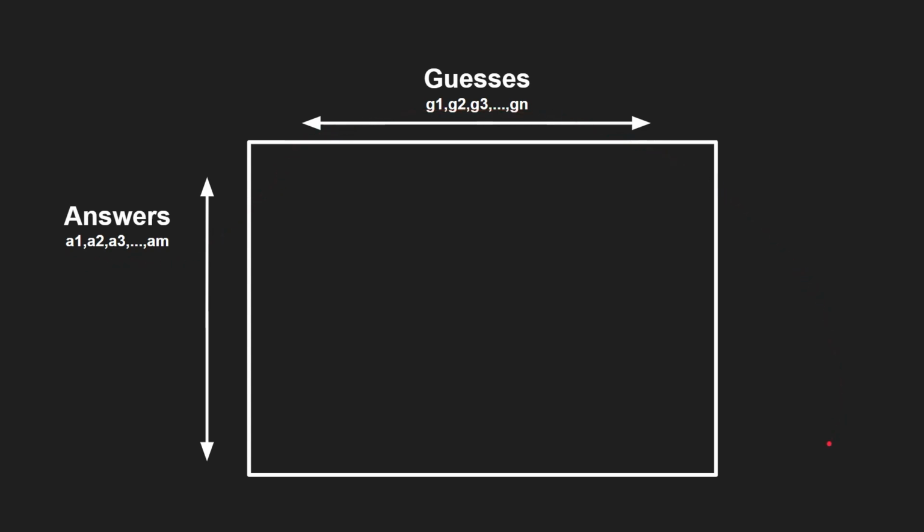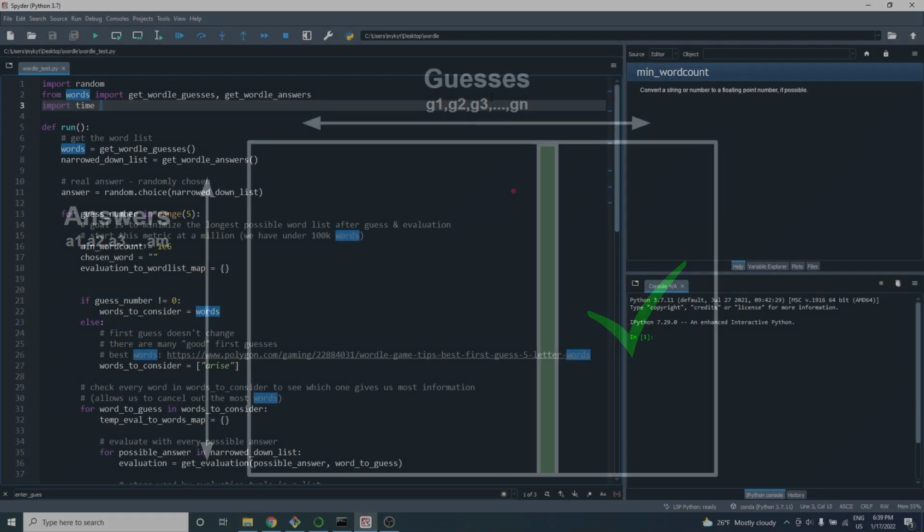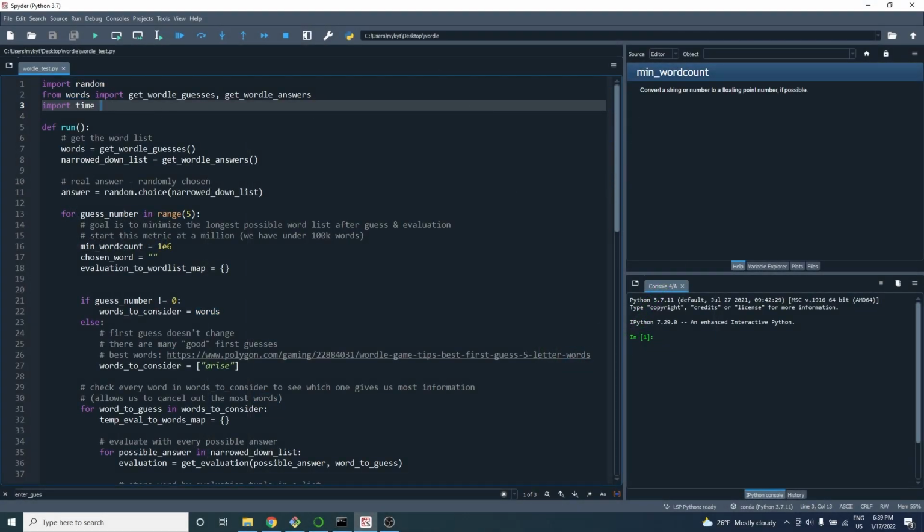And once we build up the matrix, we'll look through it, and then we'll find the column that has the best worst case. And then the guess that corresponds to this column, that will be the guess that we make. So this is the code that I came up with. I won't go line by line, but I will explain the gist.